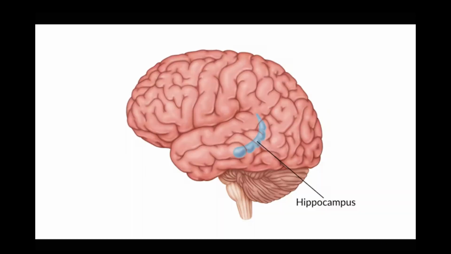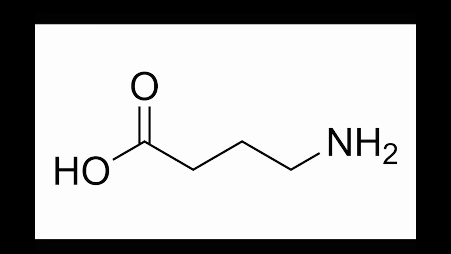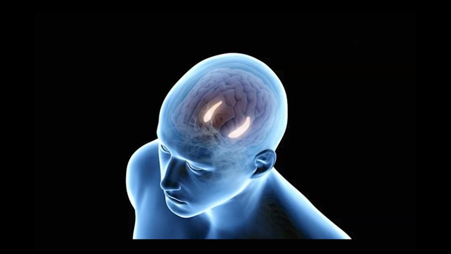A process called long-term potentiation happens in a person's hippocampus. Because short-term alcohol exposure inhibits glutamate receptors and stimulates GABA receptors, both of these neurotransmitters are needed for LTP, which is necessary for memory formation. Therefore, memory loss is common with alcohol usage.